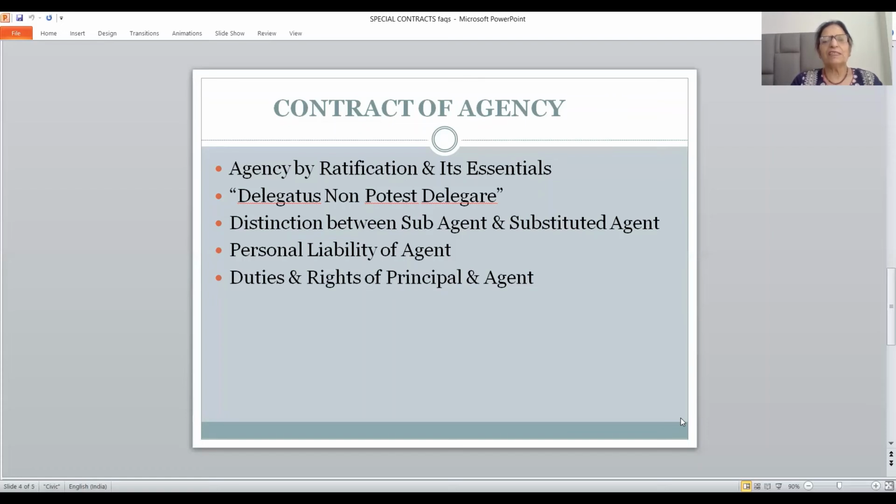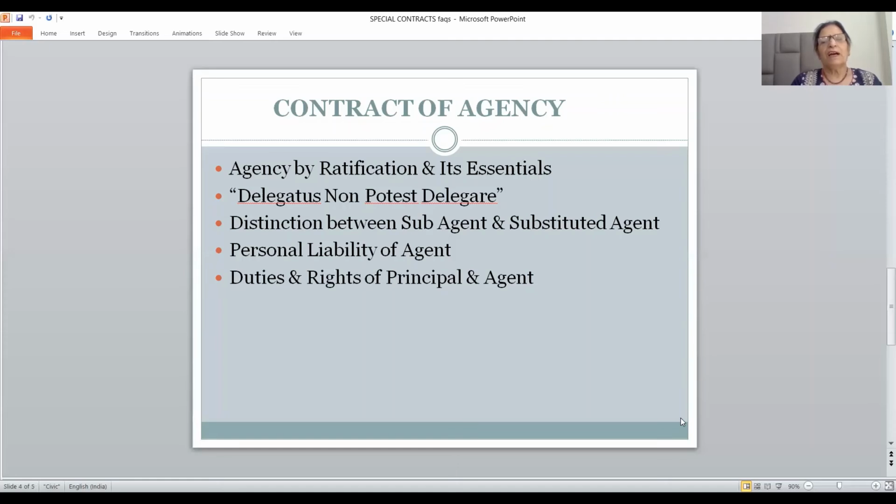But there are certain exceptional cases which have been provided under section 190 of the ICA 1872 when a delegate can further delegate. That is, agent can delegate his authority. And the person who is so appointed will be known as sub-agent. Sub-agent has been defined under section 191. Substituted agent has been defined under section 194.